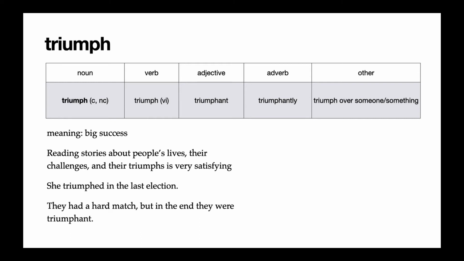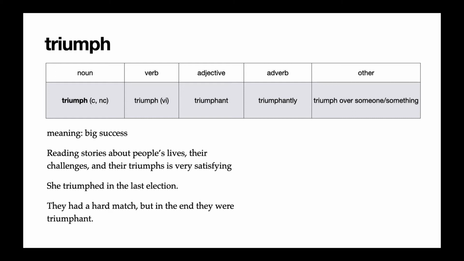Our second example shows triumph used as a verb, an intransitive verb. She triumphed in the last election. That means she had a big success. She won. Our last example shows the adjective form triumphant. They had a hard match, but in the end, they were triumphant.